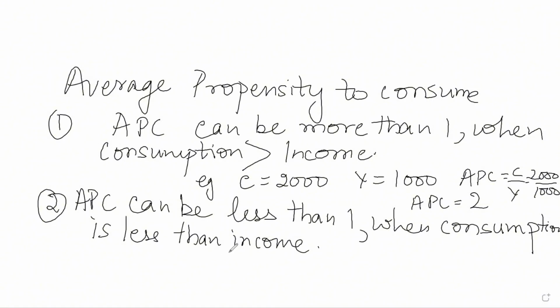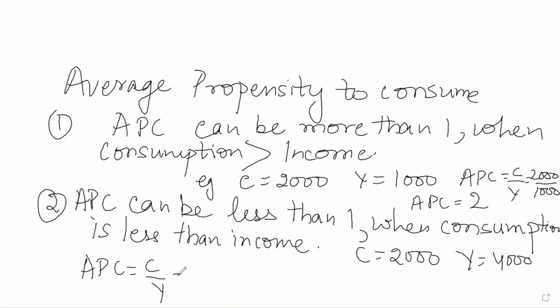That is, if consumption is 2000 and income is 4000, what will be the value of APC? APC equals C by Y equals 2000 divided by 4000, which is 1 by 2, equals 0.5. So APC can be less than 1 when consumption expenditure is less than income. And APC is total consumption divided by total income.